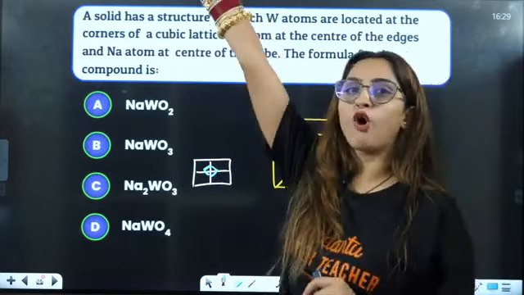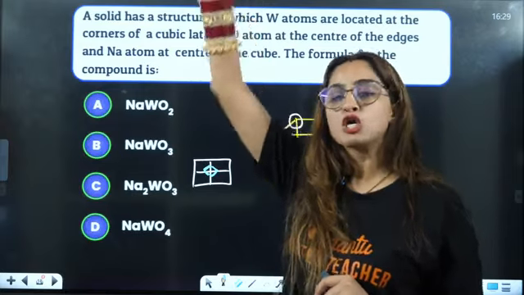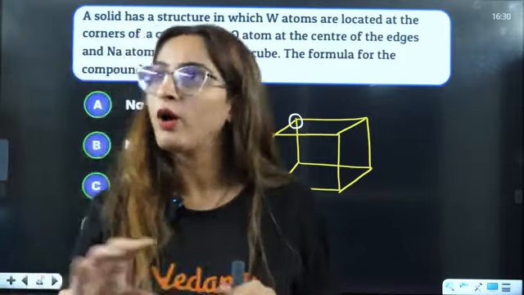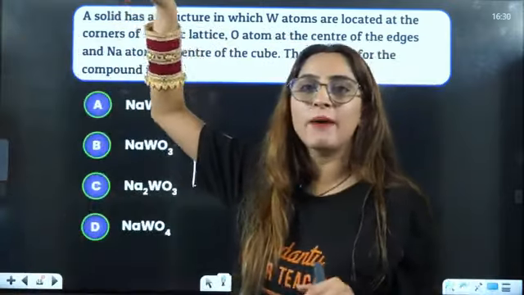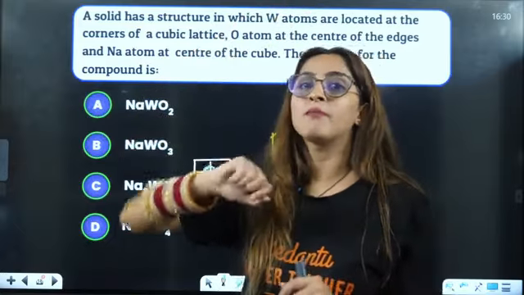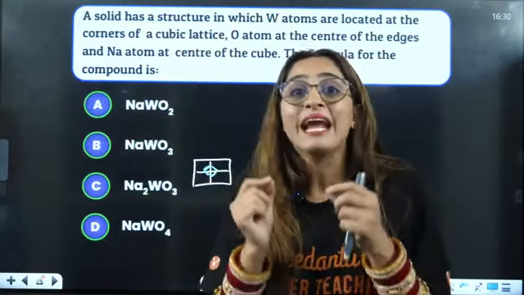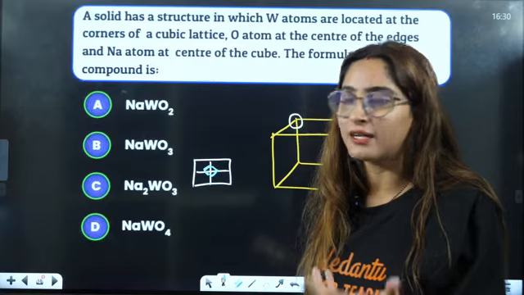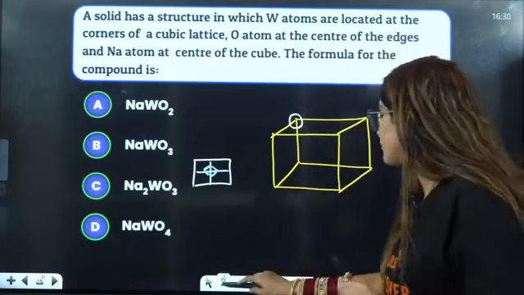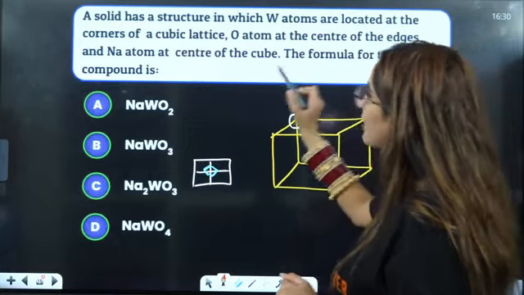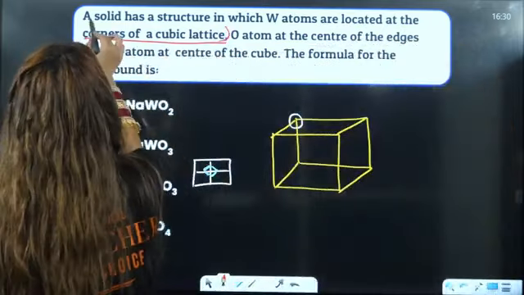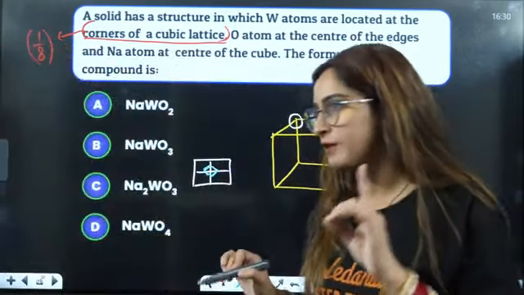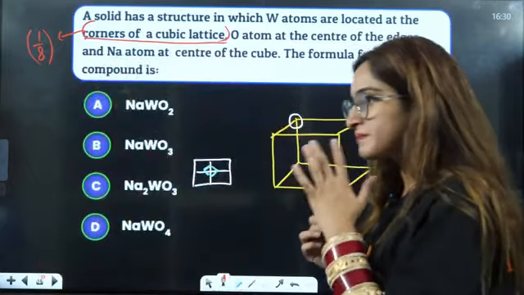Now, on the upper floor also there will be 4 rooms. So that means that atom will be shared by 8 rooms, isn't it? If you put a ball on the corner, that will be shared by 8 rooms. That means in my room, it will be just 1/8 of that ball. That sphere is nothing but an atom. So if they say that something is placed at the corners, that means in my room, it will be just 1/8. Always, always, always in a corner, it will be 1/8.